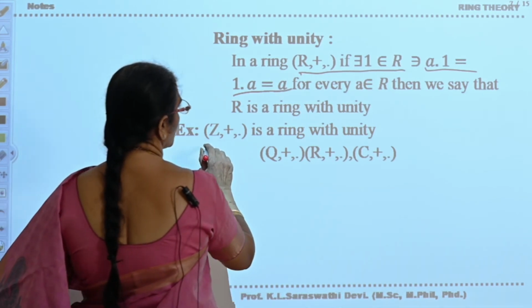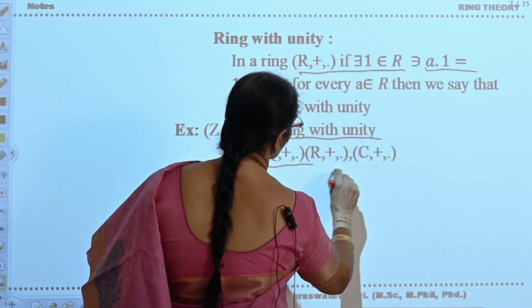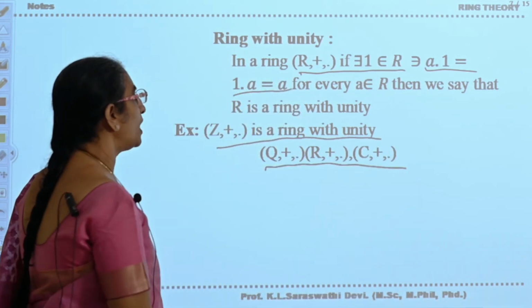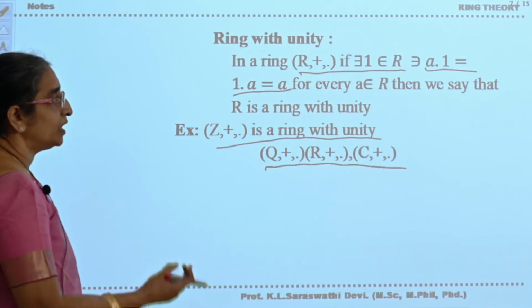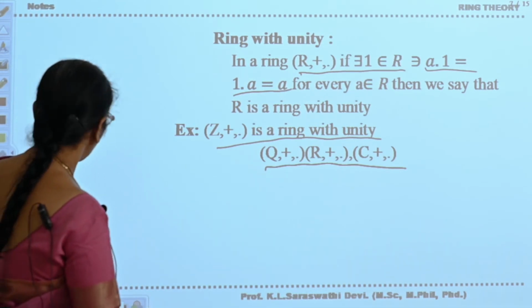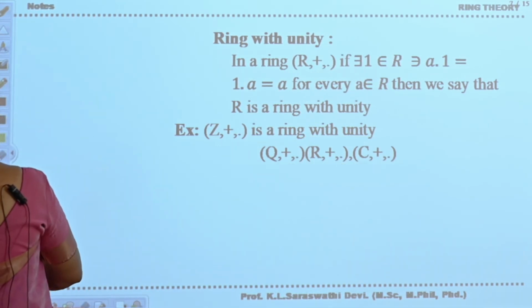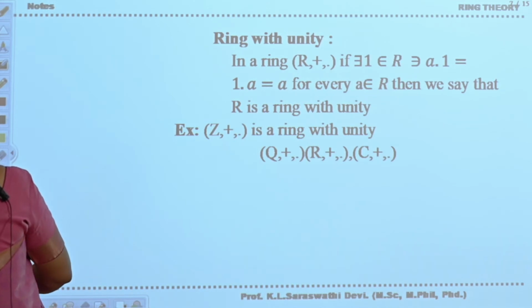Z plus dot is a ring with unity. Q plus dot is a ring with unity. R plus dot is a ring with unity. C plus dot is a ring with unity. Okay. Now take the next one.